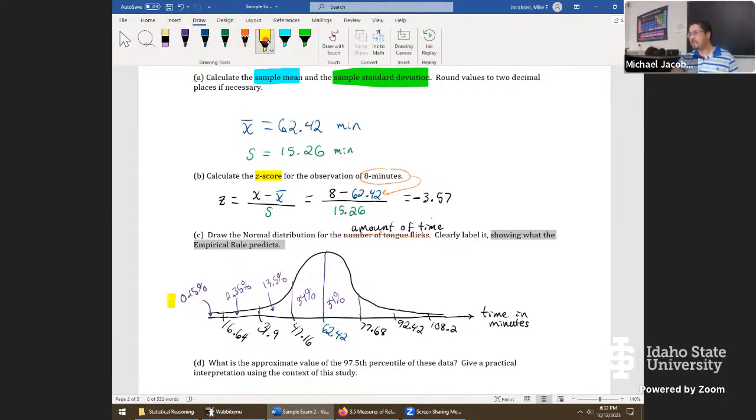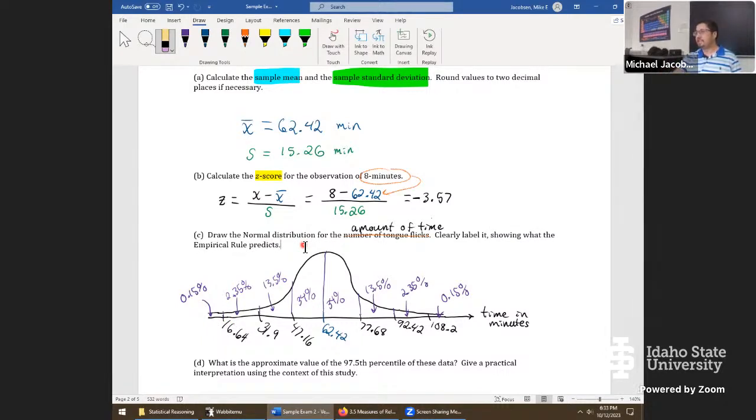Now, all I'm going to do next is take all of these values and mirror them on the right. Through symmetry, this location is 13.5%. This is 2.35. And this last region in here is 0.15%. Finally, that's the entire rule right here. Any questions, folks, on that stage?